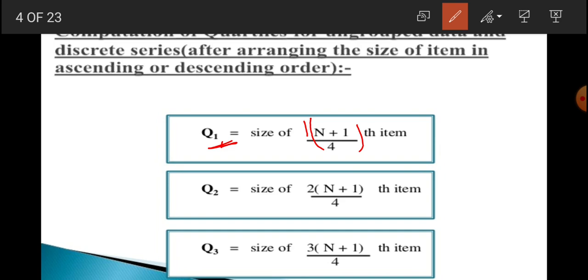In case of Q2, this is (n plus 1) multiplied by 2 by 4. Then Q3, this is 3(n plus 1) by 4. So these are the formulas. This n will be the number of items in an individual series, and in a discrete and continuous series, n will be the summation of frequency.